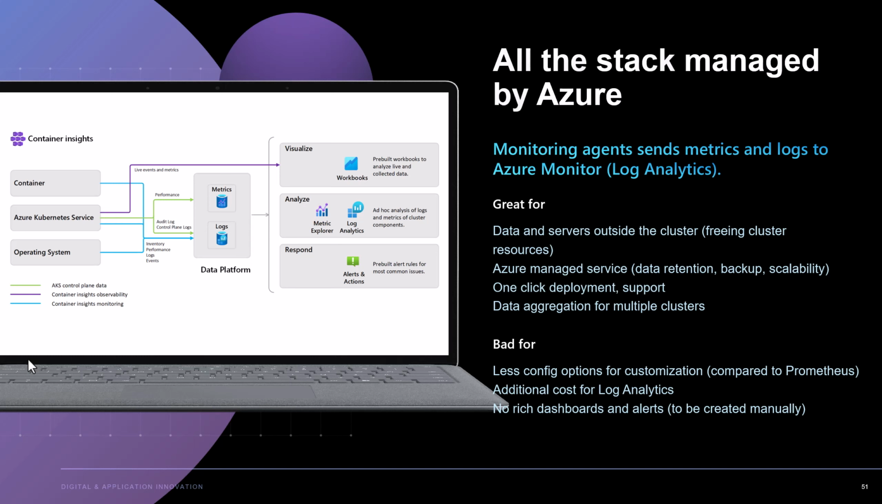So either you install it in your cluster, and in that case you will pay from your AKS resources, or you use a managed service on Azure like Log Analytics, and in this case you will pay for Log Analytics. So it's a trade-off to make between the two. Another thing to consider here is that there are no rich dashboards and alerts. Here actually you can create them, but it's up to you to create it manually for your scenario. So compared with Grafana dashboards, we have so much less dashboards available for the community.